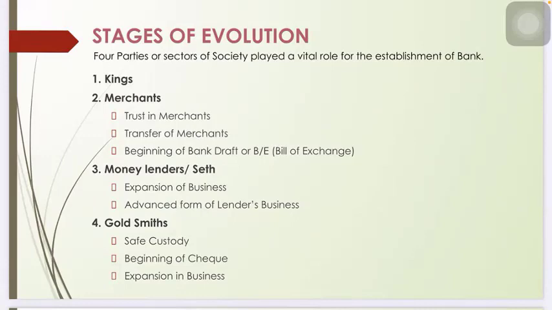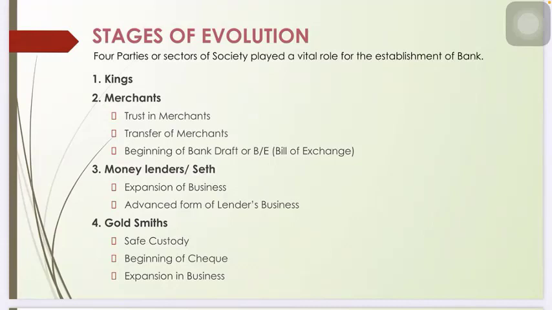For your general information, goldsmiths were those who were specialized in working with gold or other metals. So at that time, they were also considered trustworthy and honest because of their solvency. Solvency means the ability to pay one's debts, which is opposite to insolvency. Again, there are 3 subheadings, safe custody, beginning of check, and expansion in business.